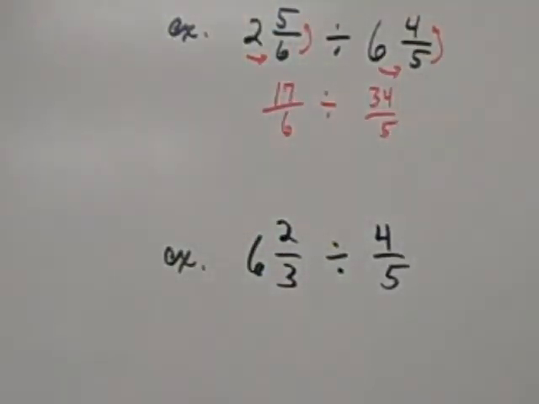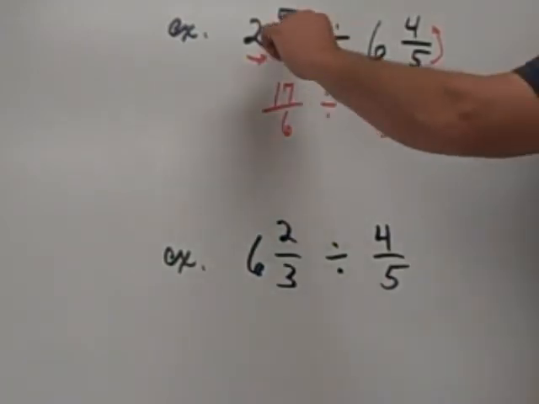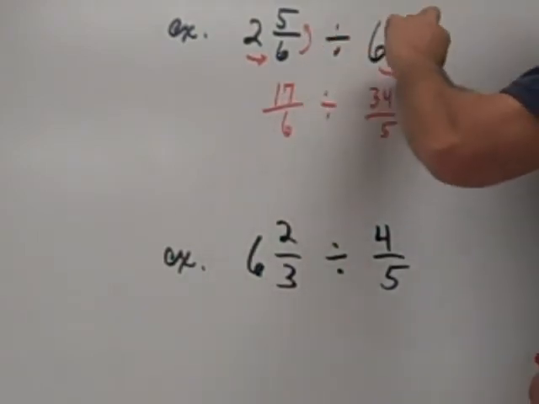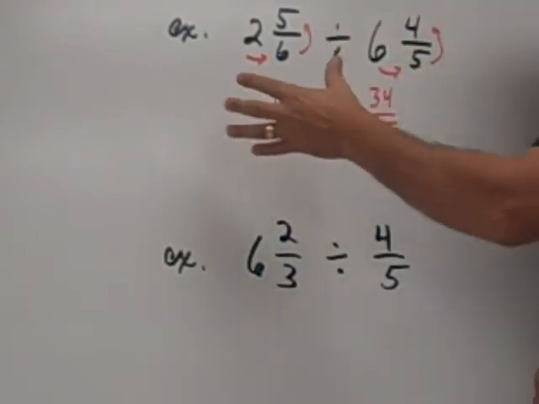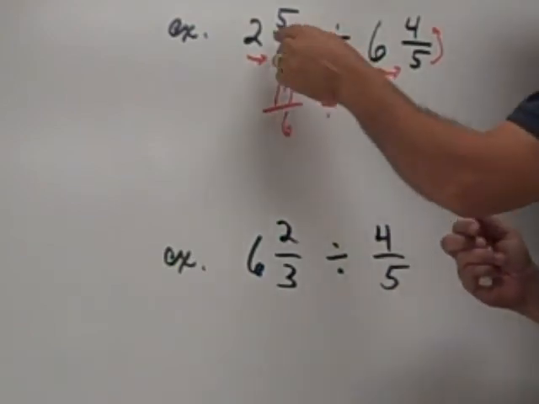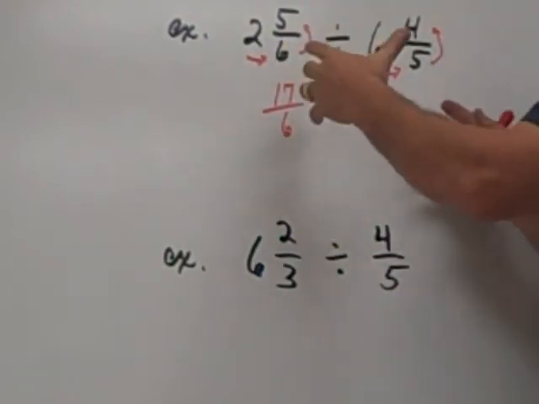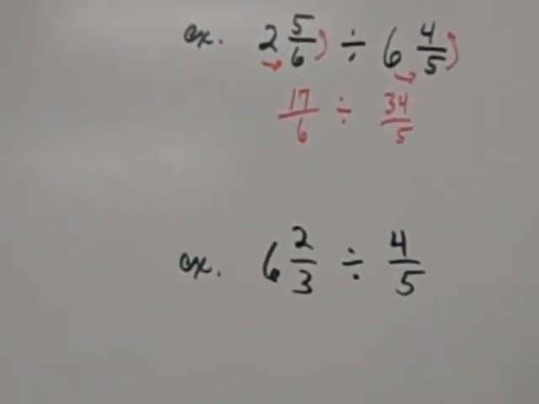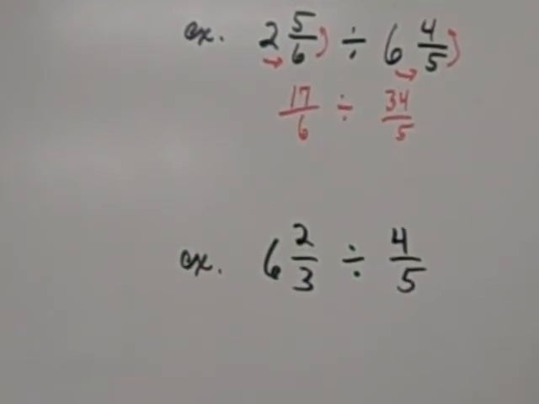What did the math teacher who's been doing math for 45 years do? He turned it into a fraction and wrote it. I rewrote the exact same thing, but with different numbers, until I'm ready now to do step 3. And if I do it, you better do it, or you'll make the mistake I just said. You'll change that, and then you will not reciprocate, and you'll miss them all. Take your time and do it this way.